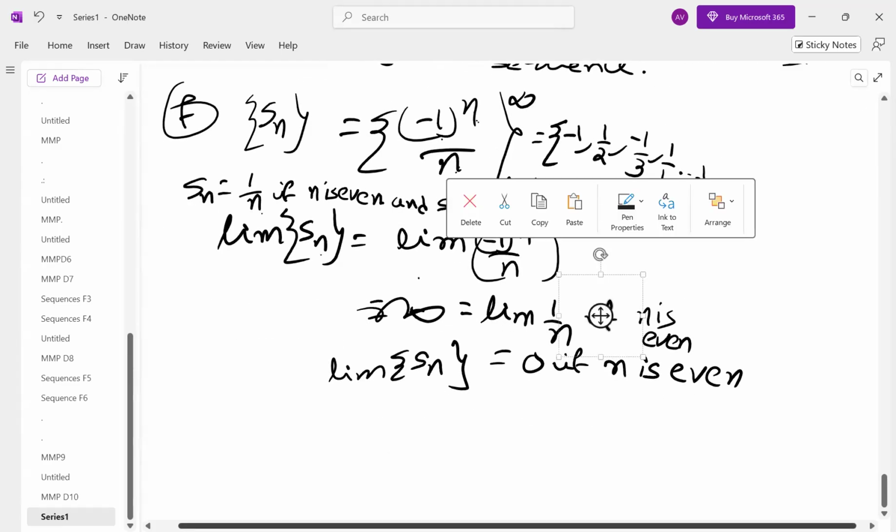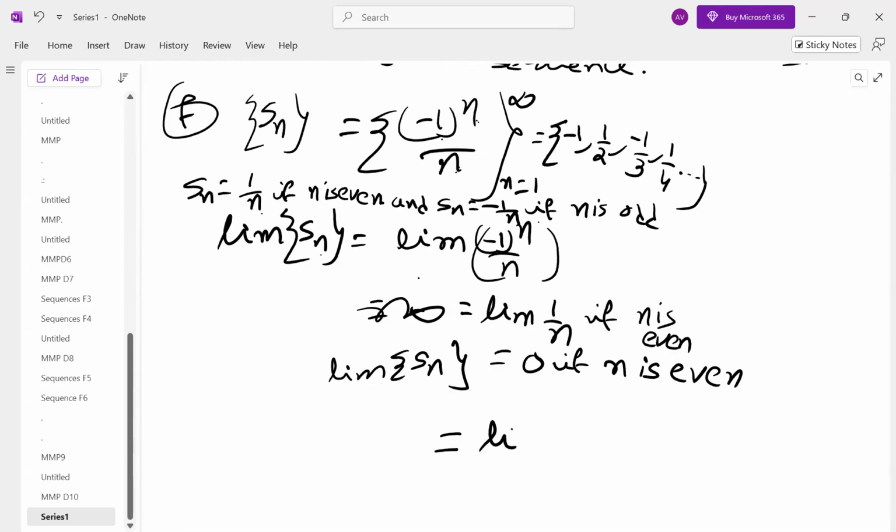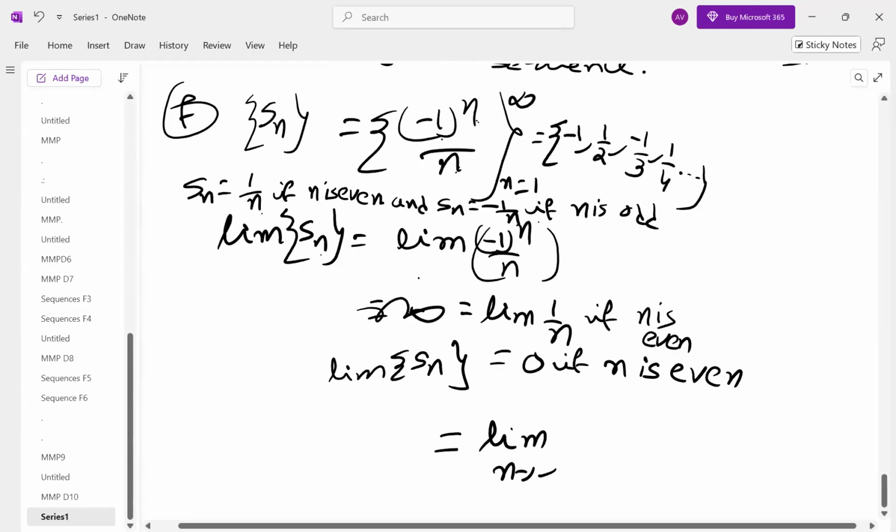Let us see n is odd. This will be the limit as n tends to infinity of minus 1 by n, if n is odd. Minus 1 by infinity is minus 0, which is 0 if n is odd. So in both the cases, we are getting the same limit, finite and unique.